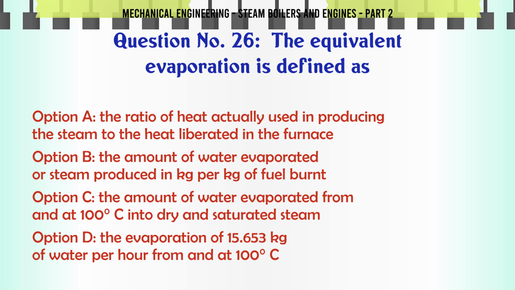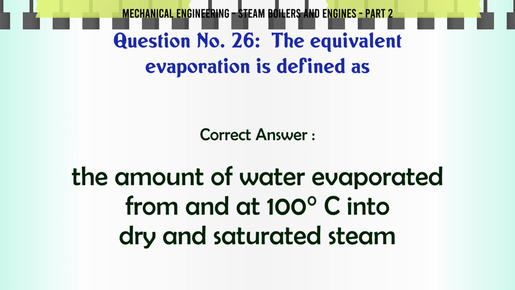The amount of water evaporated or steam produced in kg per kg of fuel burnt, C. The amount of water evaporated from and at 100 C into dry and saturated steam, D. The evaporation of 15.653 kilograms of water per hour from and at 100 C. The correct answer is the amount of water evaporated from and at 100 C into dry and saturated steam.